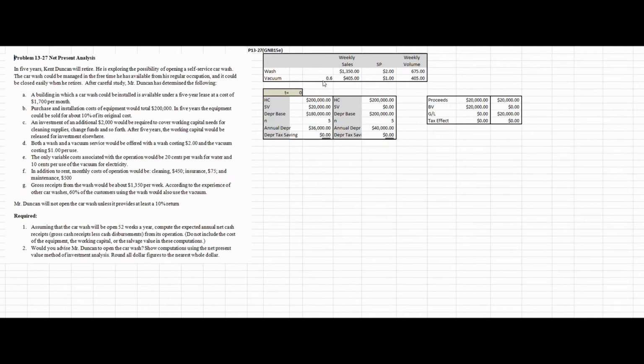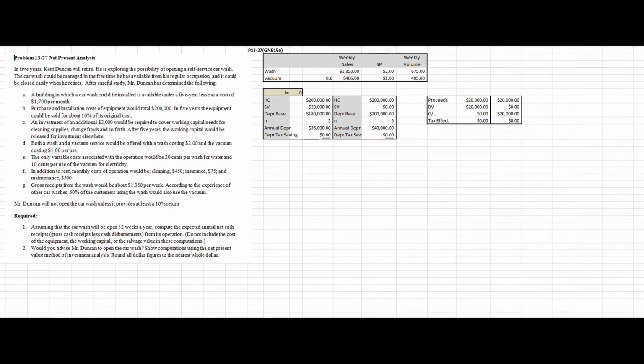We're also told that the ratio of the vacuuming to washing is 60%. So if my weekly sales is $1,350 in wash, it's going to be $405 in vacuums. Likewise, if my sales price for vacuums is $1, which is information that's given, then I can determine that my weekly volume is 405 vacuums per week. Or another way I could have done it is simply take 60% of the 675.